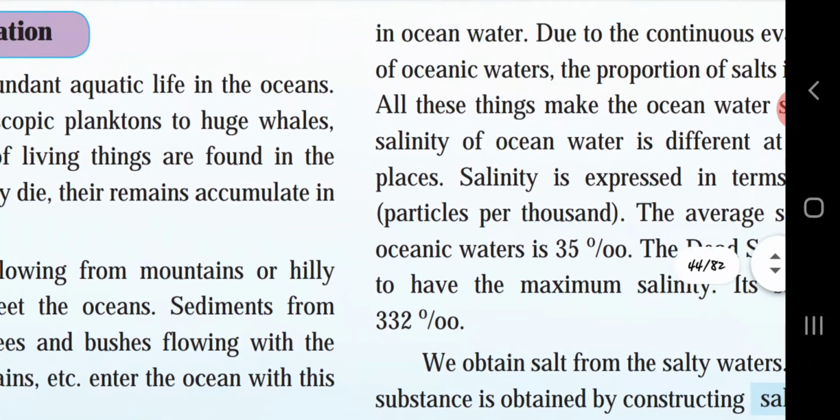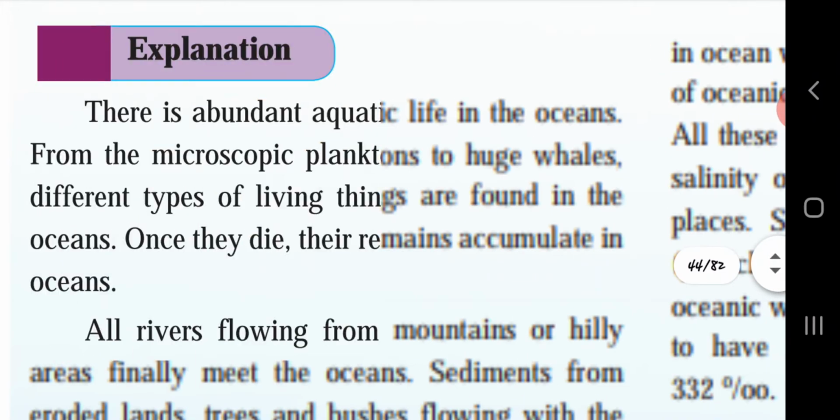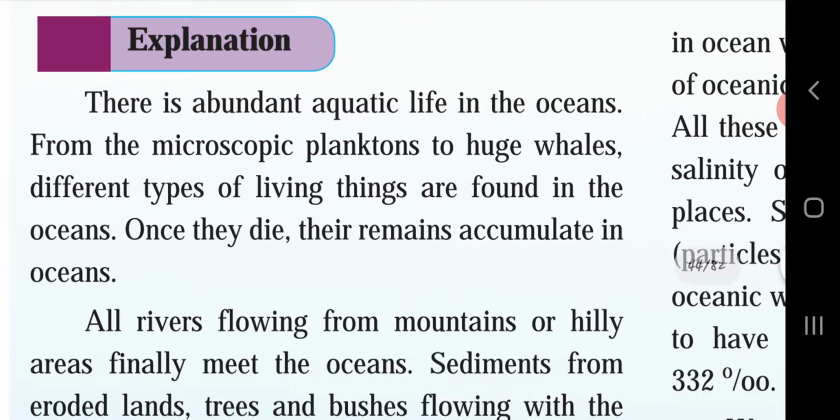Here they have given an explanation about our content. Think a little. There is abundant aquatic life in the oceans, from the microscopic plankton to huge whales. Different types of living things are found in the ocean. Once they die, their remains accumulate in the ocean. From a microscopic organism to a large living thing like a whale can be seen in the ocean, which means the diversity in the ocean is large.